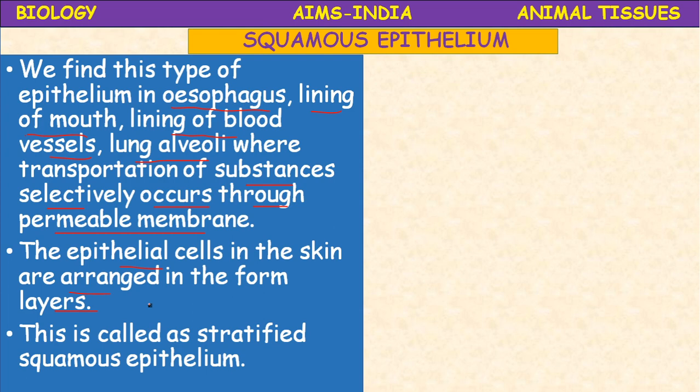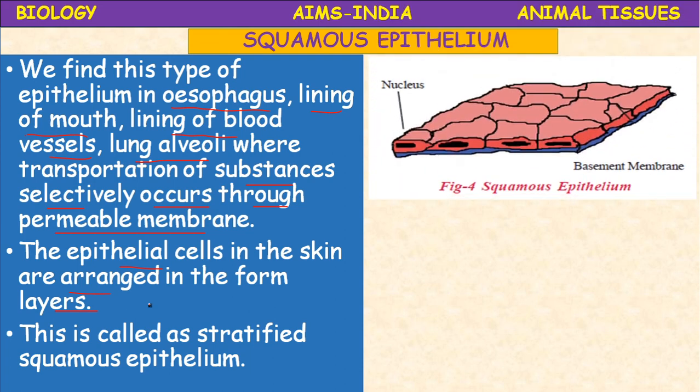Okay, this is the simple squamous epithelium where the nucleus is present and the epithelial cells contain a basement membrane. And there are no intercellular spaces. A thin layer, a single layer of cells, simple squamous epithelium.